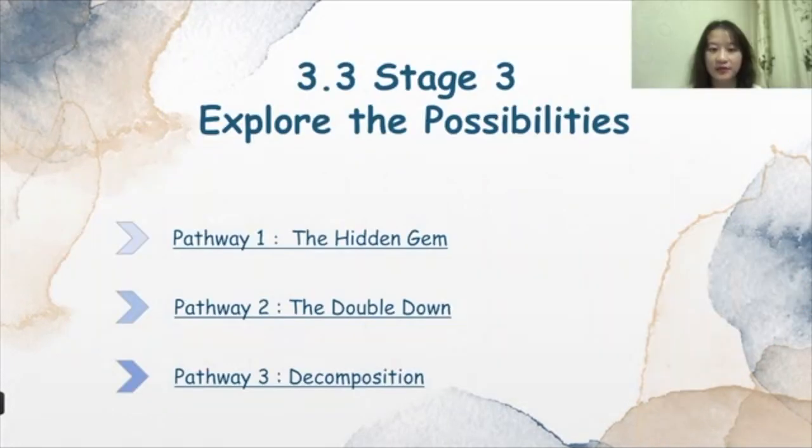Thanks, Qitian. I'm Furen Li. I'm going to talk about Stage 3, explore the possibilities, which can be divided into 3 pathways. They are the hidden gene, the double down, and decomposition.